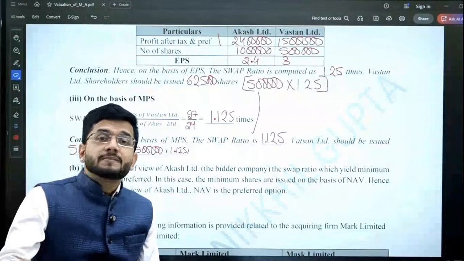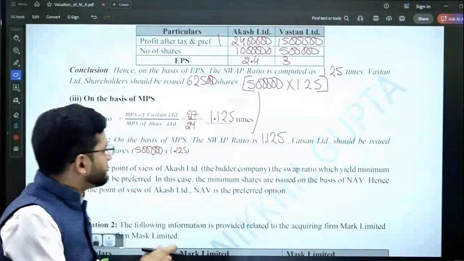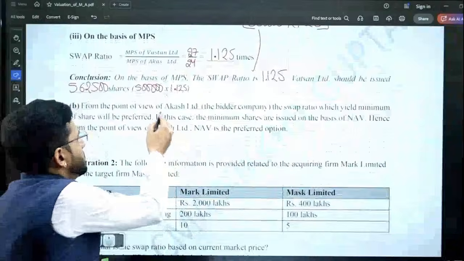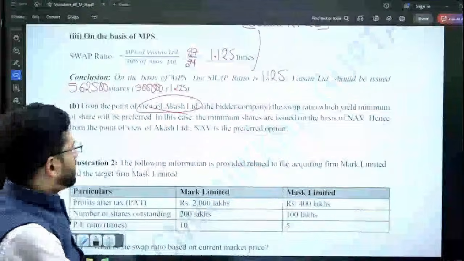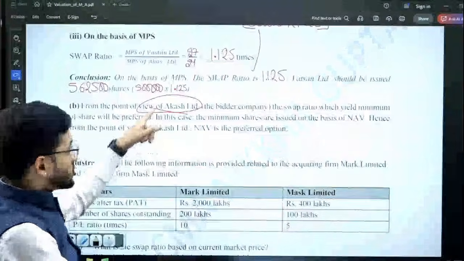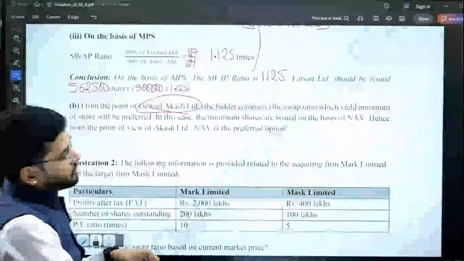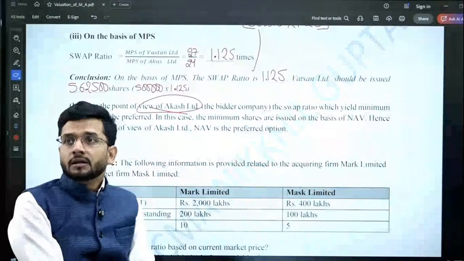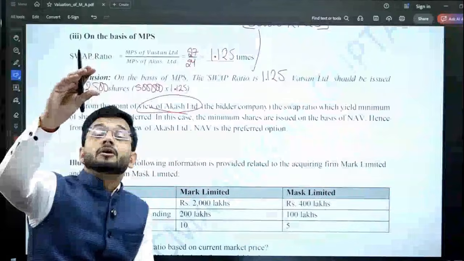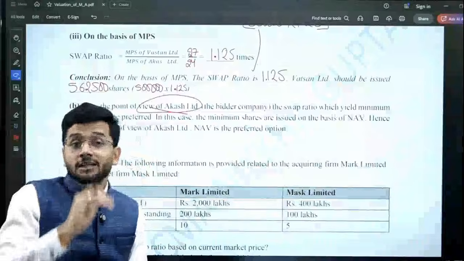Now a very specific question has been asked: from the point of view of Akash Limited, what should be the preferred swap ratio? Akash Limited is the bidder company, so the preferred swap ratio will be the one in which the least number of shares are issued to the target company.